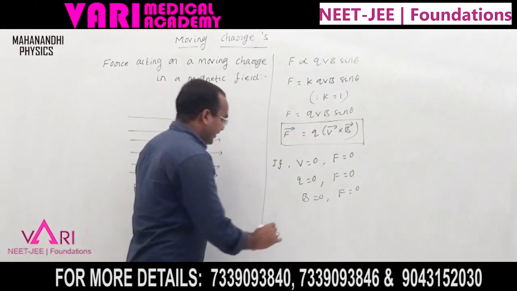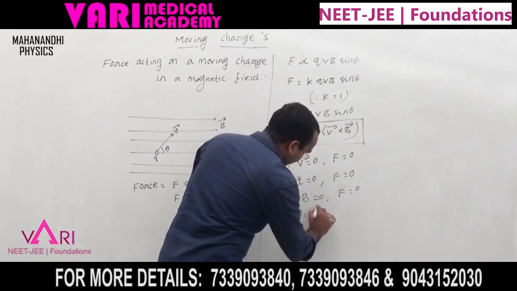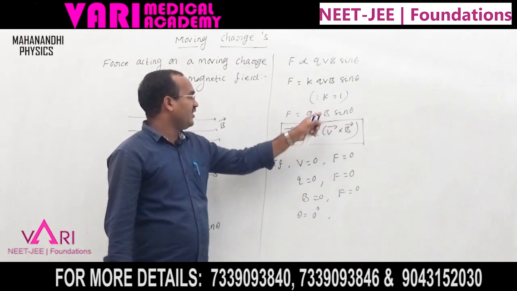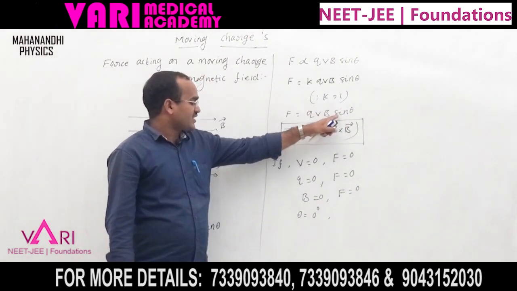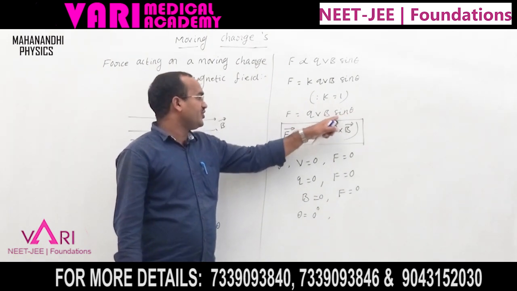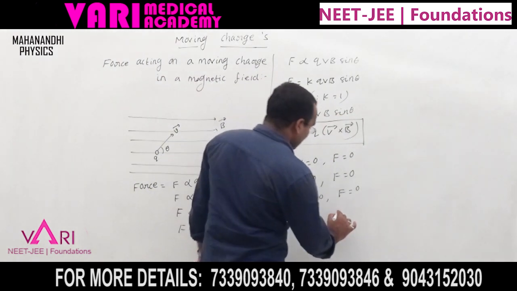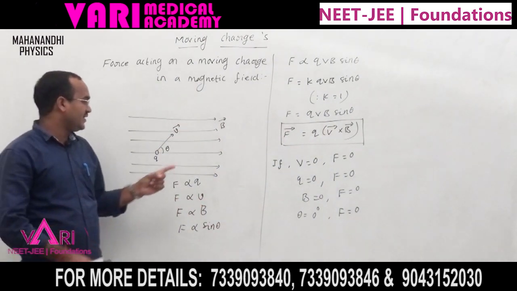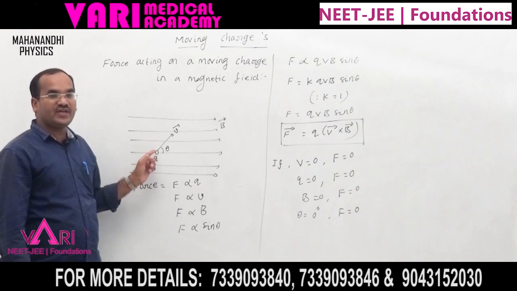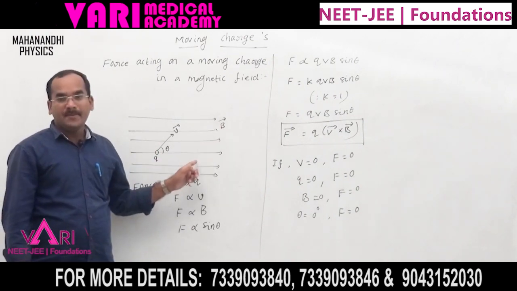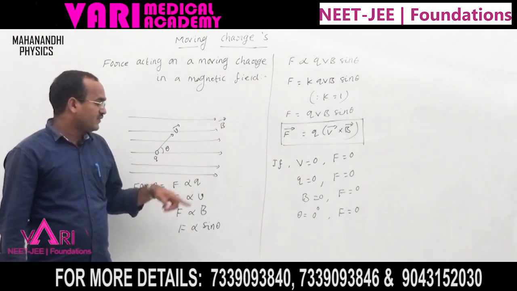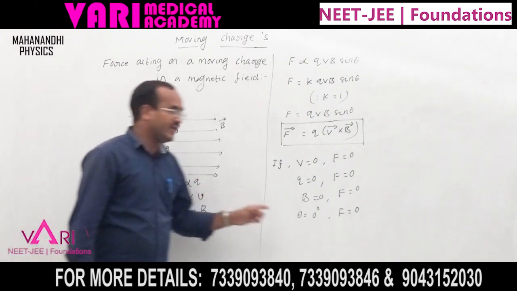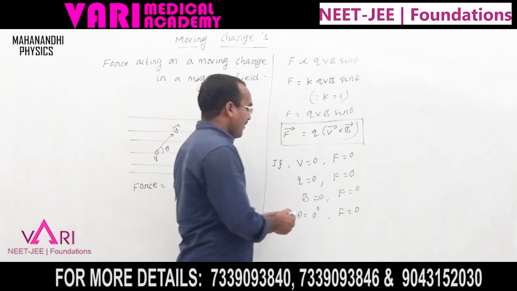Theta equal to 0 degrees is when the charge is moving parallel to the magnetic field. At that time the net force is 0, that is, parallel.